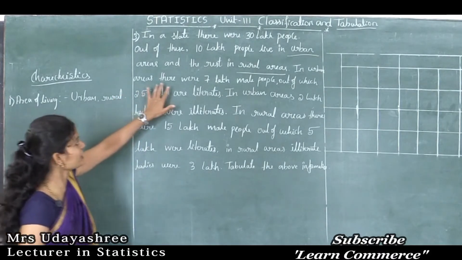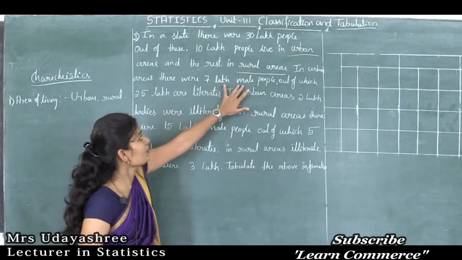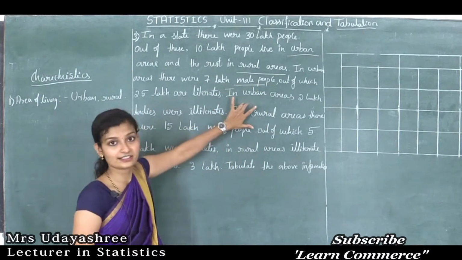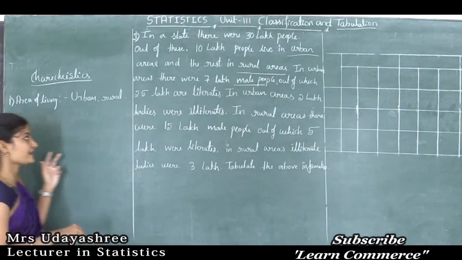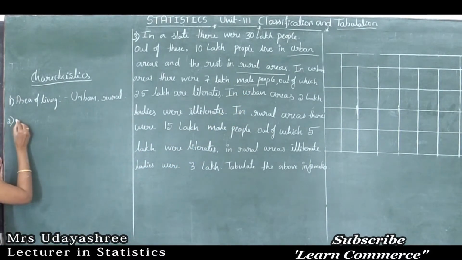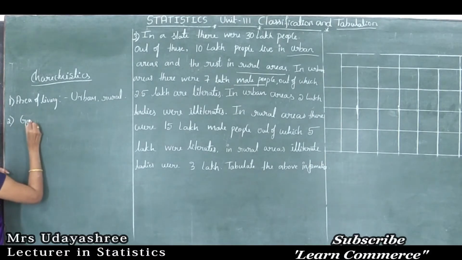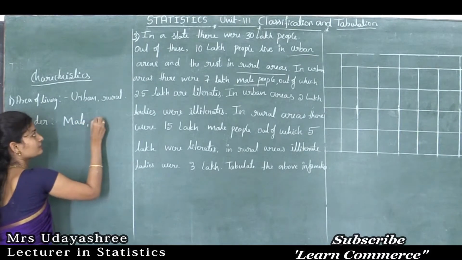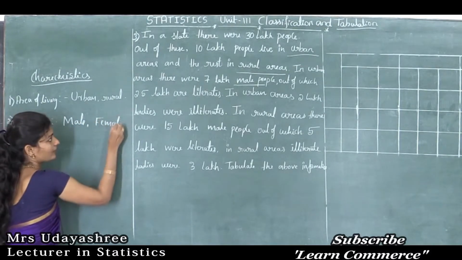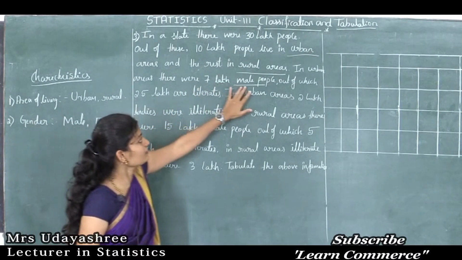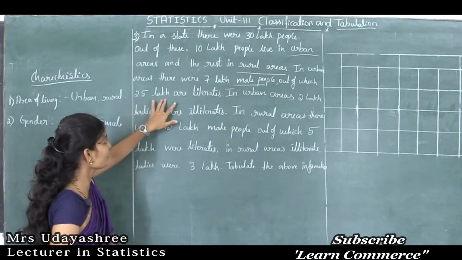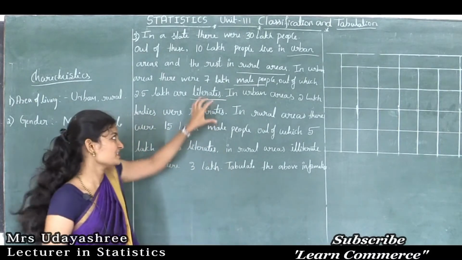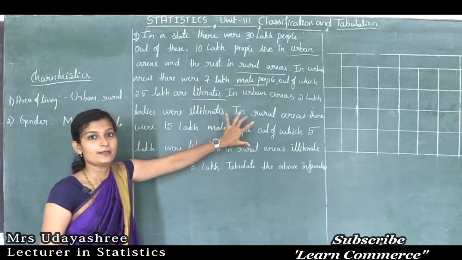Next, here the given observation is 7 lakh male people. So one more characteristic given is gender. Gender is classified as male and female. And 7 lakh male people, out of which 2.5 lakh are literates. So here one more characteristic is given, that is literacy.